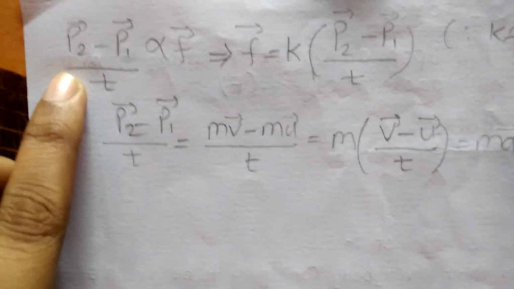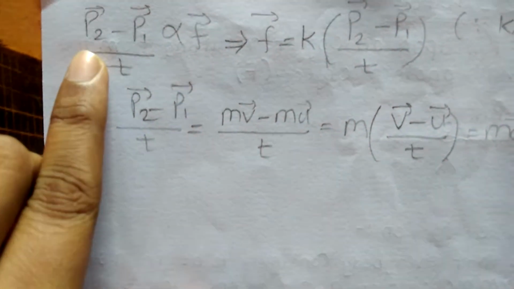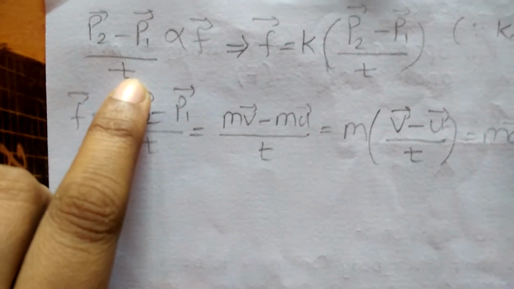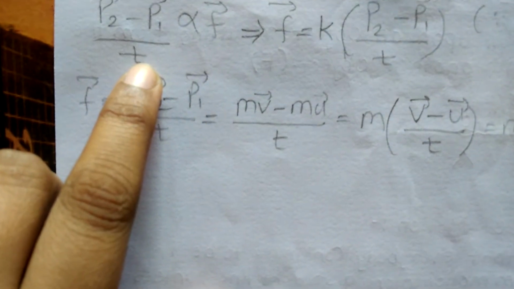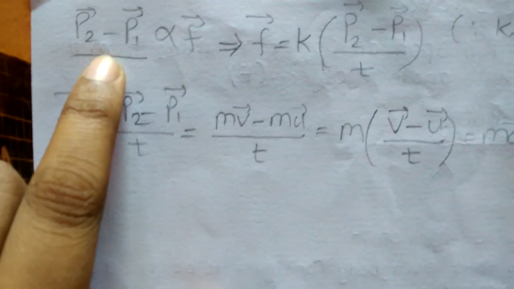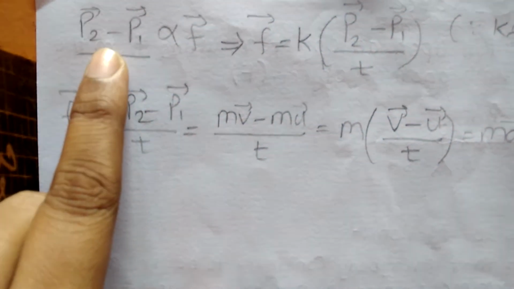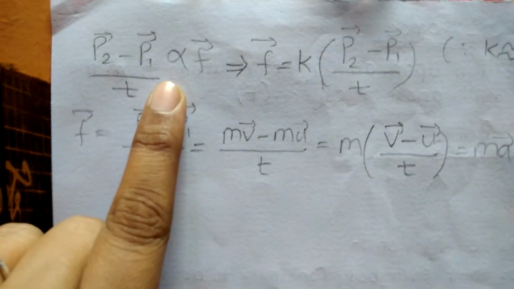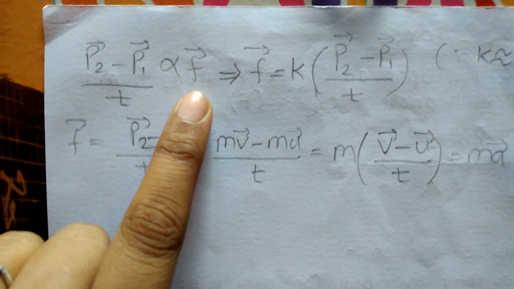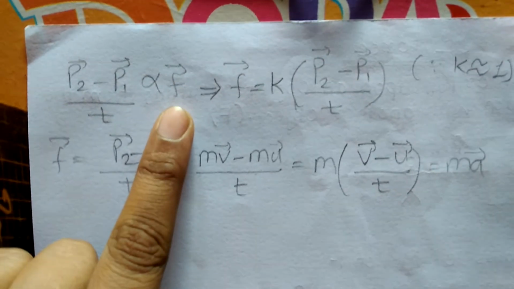So the rate of change of linear momentum is the change in momentum with respect to time. As per the law, this rate of change of linear momentum is directly proportional to the applied external unbalanced force, that is F here.